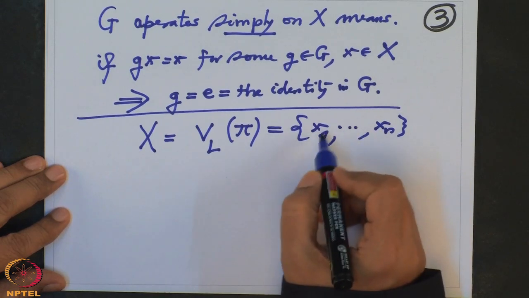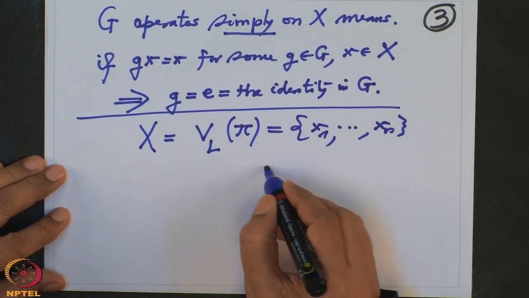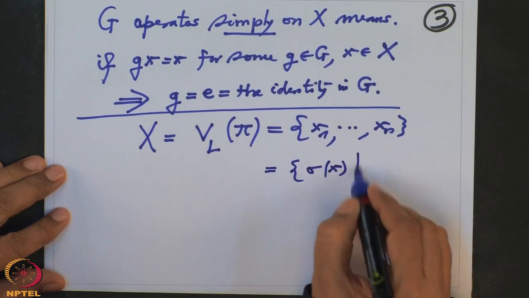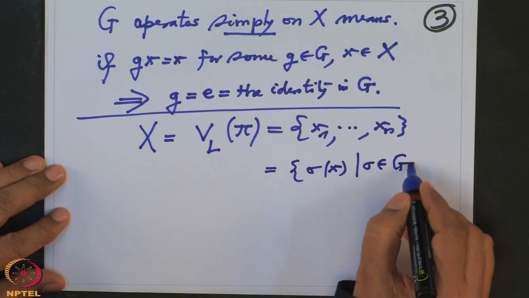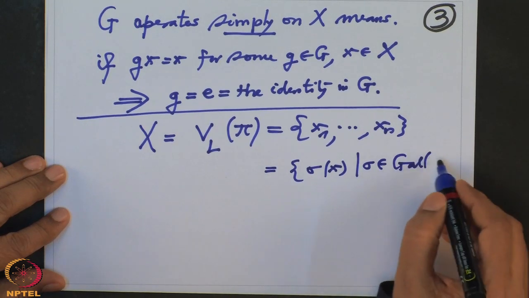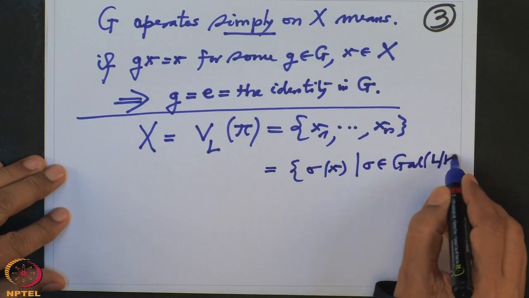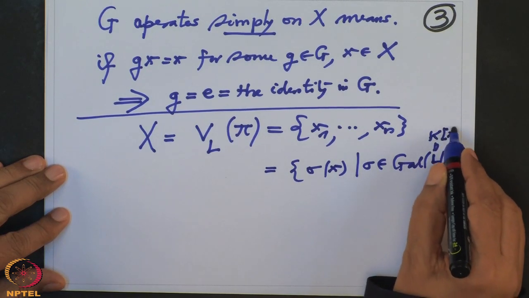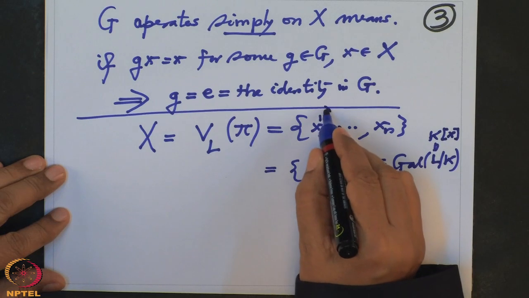So this is the same as sigma of x as sigma varies in the Galois group of L over K. Remember, L is the simple extension here, K(x), and this x1 is x.